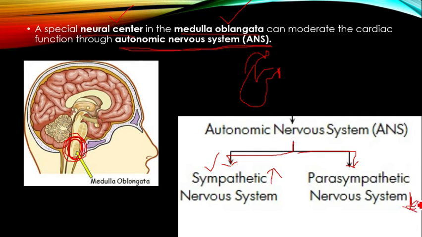The parasympathetic nervous system decreases the cardiac activity. How does it decrease the cardiac activity? It decreases the heartbeat and it also decreases the blood flow to the different body parts. Hence, we can say that the sympathetic nervous system increases the cardiac activity and the parasympathetic nervous system decreases the cardiac activity. That is about the control of cardiac activity by the nervous system.